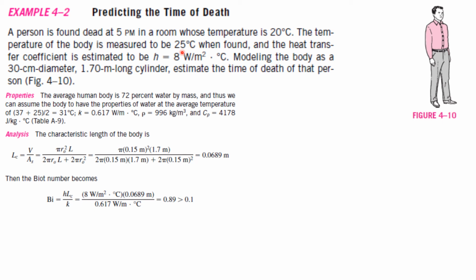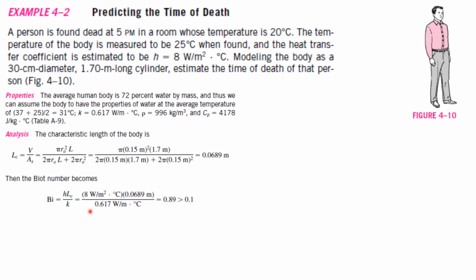We don't know at what time he died. But at 5 p.m., after some time t, the body temperature was found to be 25. That time we have to find out. So here Ti is 37, T of t is 25, and the surrounding is 20. We will see that. Before that we have to find out the characteristic length and the Biot number.